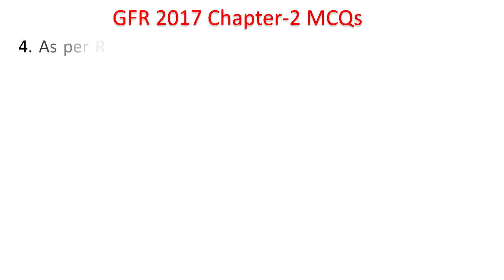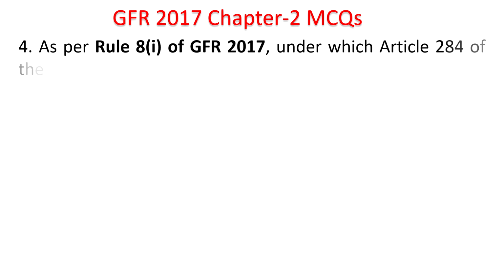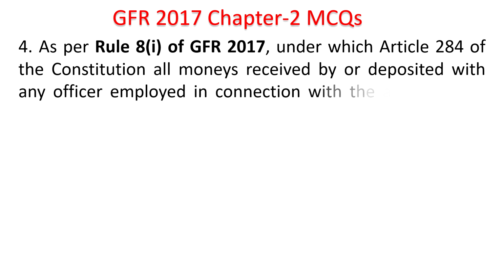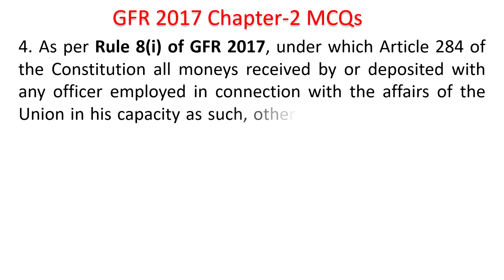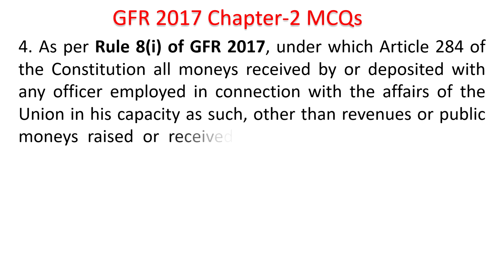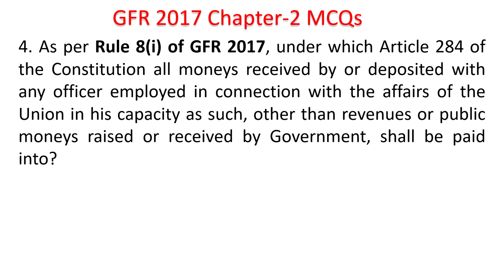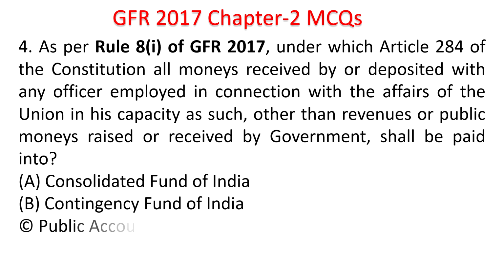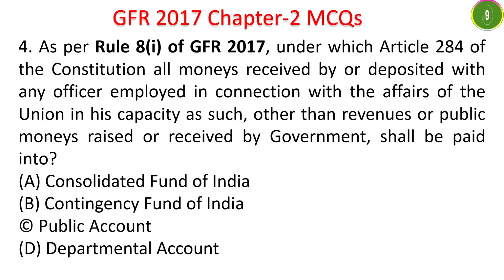Next question. As per Rule 8.1 of GFR 2017, under which article of Constitution, all monies received by or deposited with any officer employed in connection with the affairs of the Union in his capacity as such, other than revenues or public monies raised or received by government, shall be paid into Consolidated Fund of India, Contingency Fund of India, Public Account, Departmental Account. So Article 284 of Constitution says that it shall be paid into public account.